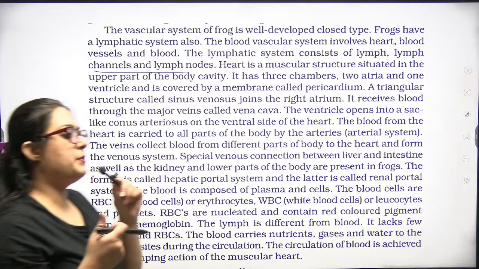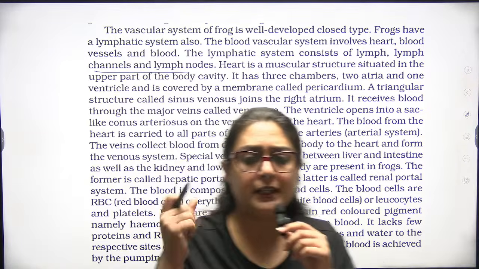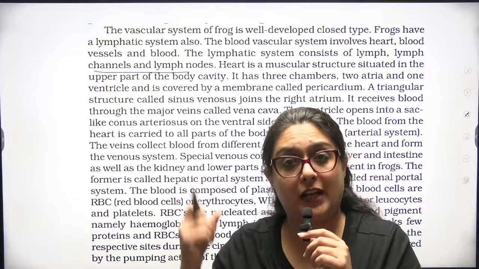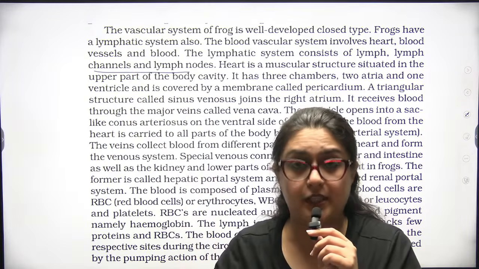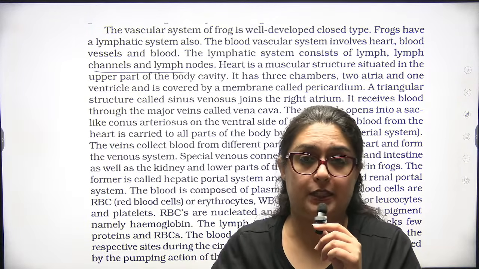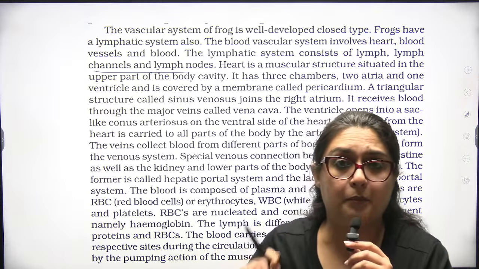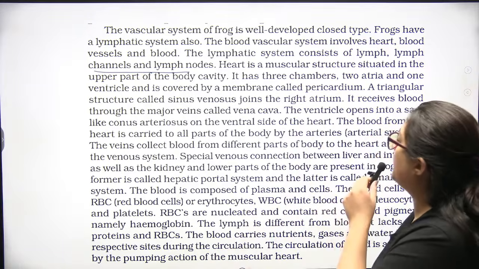The heart is a muscular structure with muscles that allow contraction and relaxation. It has a good amount of cardiac muscle because the heart is continuously beating, contracting the blood inside the blood vessels.